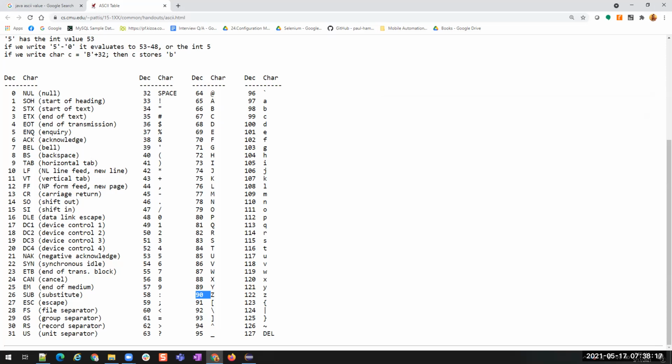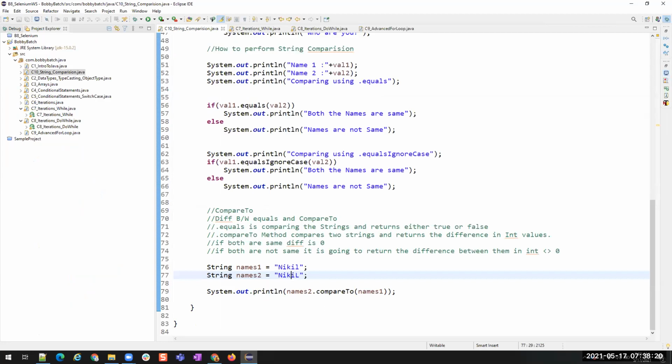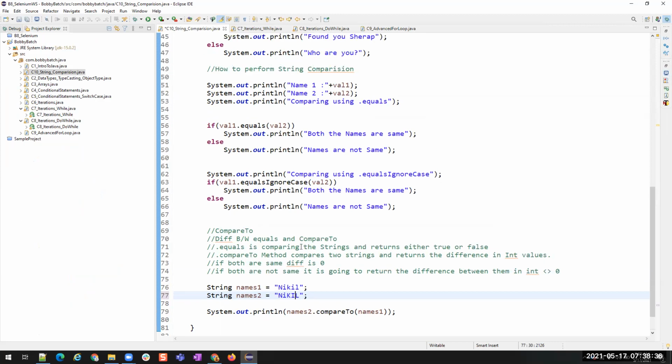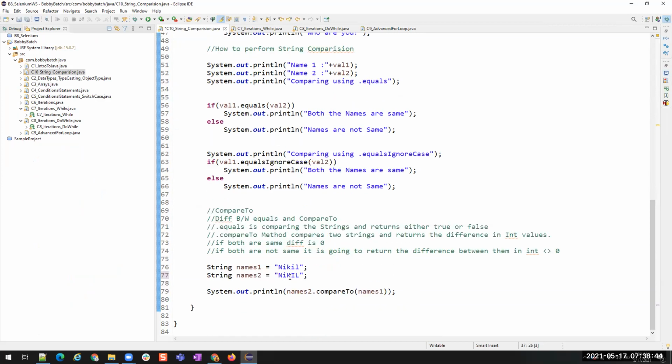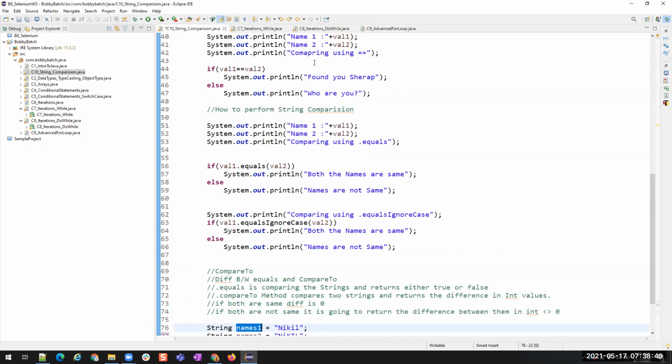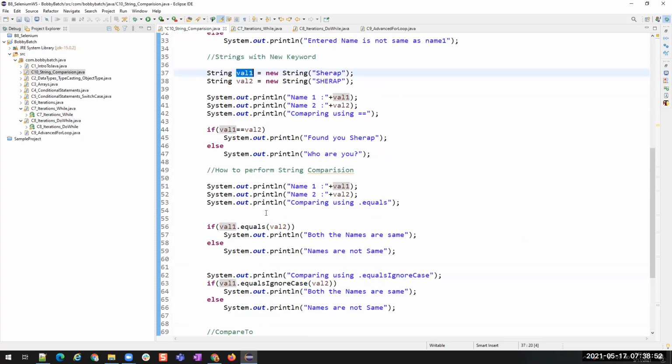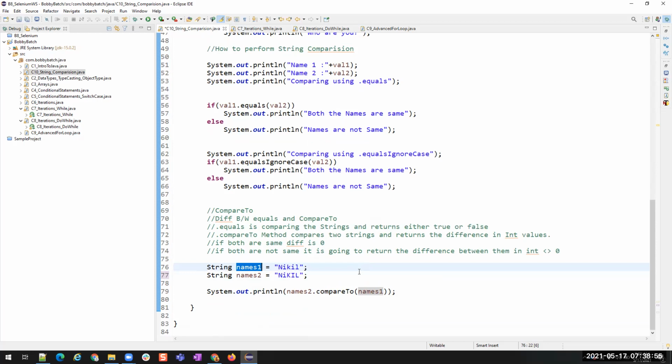Yes. Okay. All right. Now let me change some more cases here. Nikhil, I have one question. Yes. When you assign a variable string names one, I thought every time you have to put new String. We don't need to use new here. If you use the new keyword, it is going to create a new memory location. Without that, it is directly going to create a string. So you don't have to worry. You don't have to create an object for the class and then use this. We can also use it directly like this for strings.